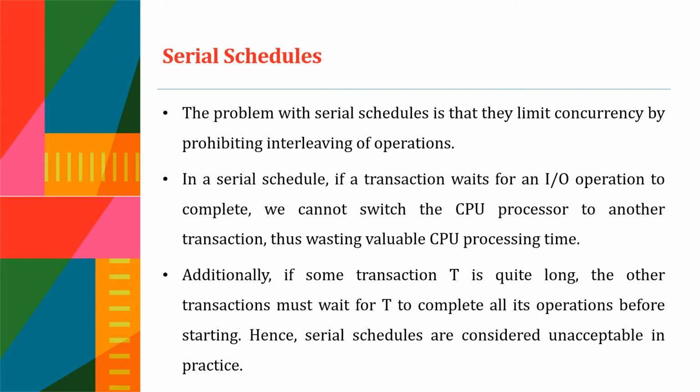That is, if we are executing a transaction that is very long, all the other transactions in the queue need to wait for it to complete all its operations. All these points make serial schedules unacceptable in real life.